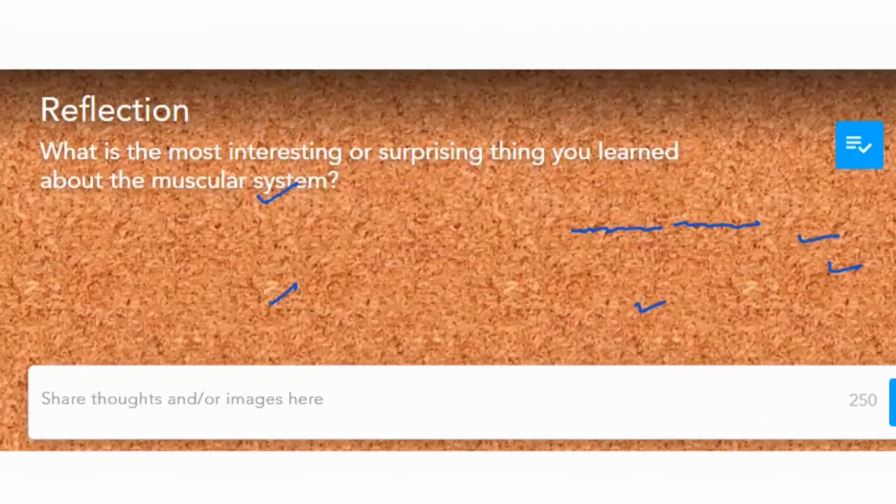This is the open-ended question. What is the most interesting or surprising thing that you learned about the muscular system? I hope you learned so many things in it. You will have to make the diagrams, and you will have to show me all the systems in your own wording. You will have to write the systems in your own wording, and also make the diagrams.